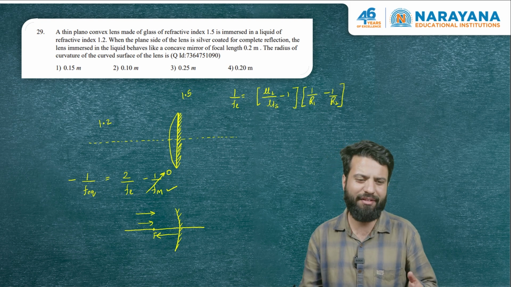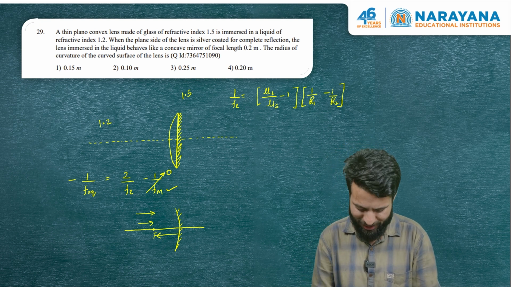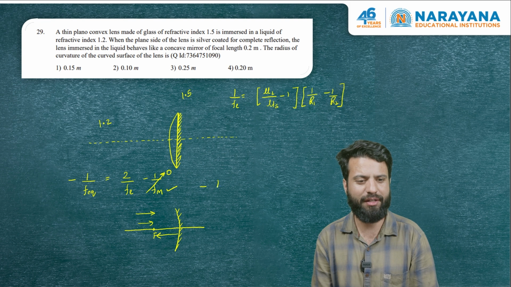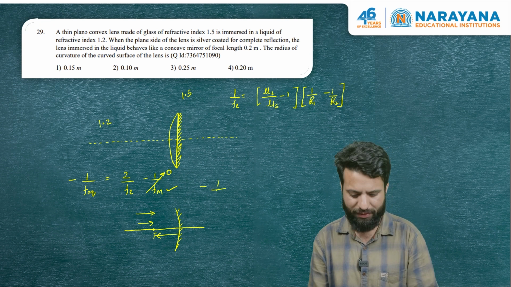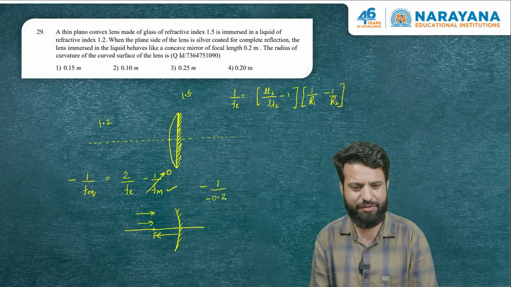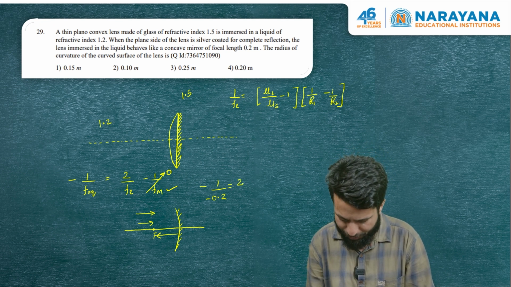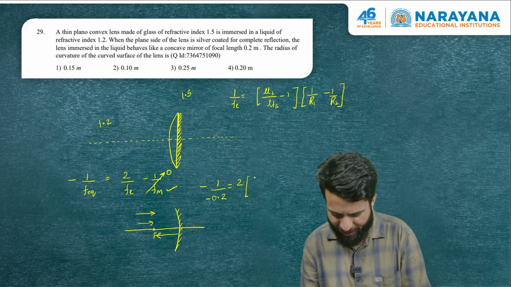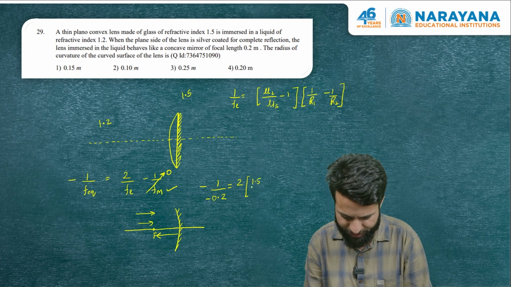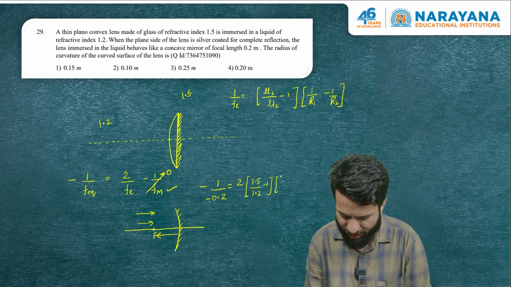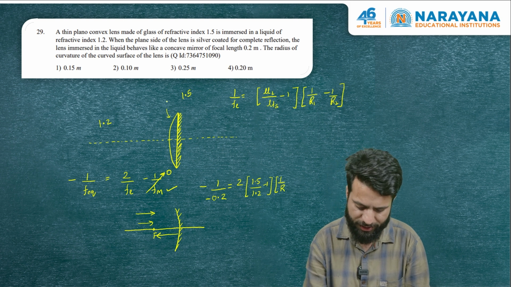So let me plug in the values and I think we should have the answer. It is given as minus 1 divided by, as I told you, F equivalent is minus 0.2. That's where many students can make the mistake. This is equal to 2 into, so the refractive index of the lens is 1.5, the refractive index of the surrounding medium is 1.2, minus 1, into 1 by R. That's what we have to find. R is the radius of curvature of this.